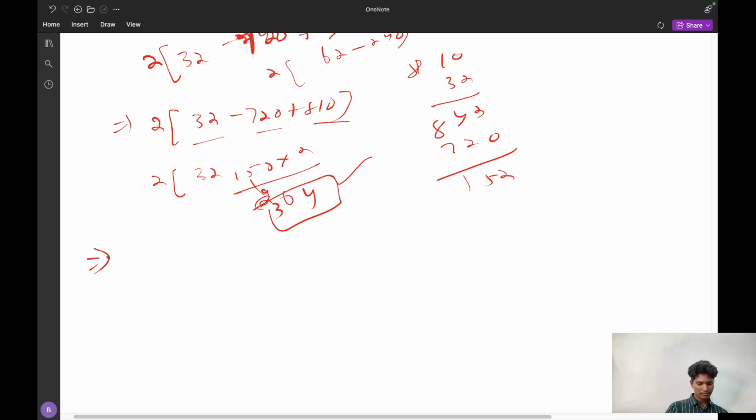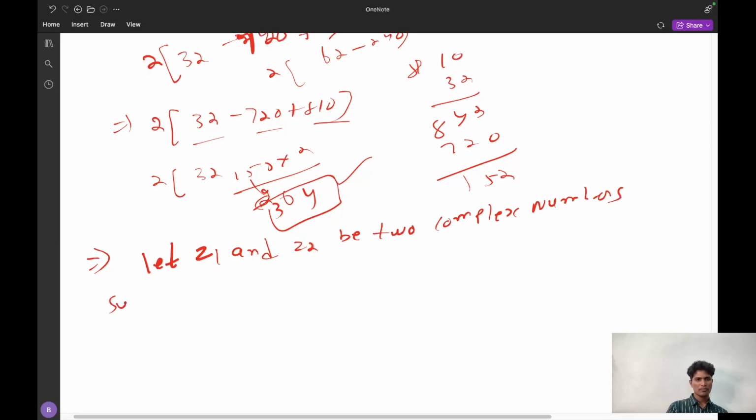Next question I will take. Now the next question: let Z1 and Z2 be two complex numbers such that Z1 is equal to i Z2 bar, and they give the argument of Z1 divided by Z2 as pi. Then they give options.